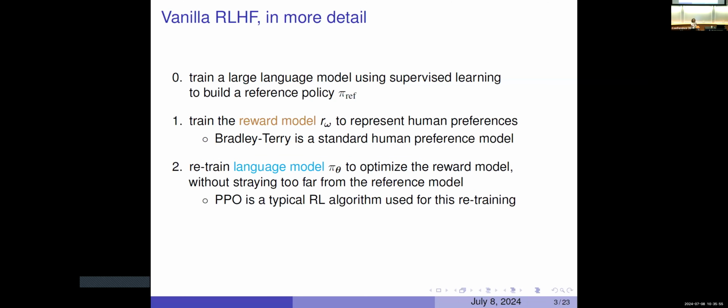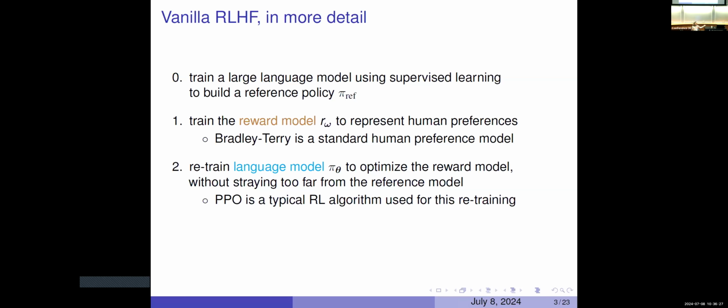And what I just described, here's another slide saying kind of the same thing. Vanilla RLHF, so this kind of 2 steps that I just described, there's actually a step 0. Step 0 was the training of the large language model that we started from. And that step is important because when we get to step 3, which is now we're going to optimize with respect to this reward model that we've just learned, which represents our human preferences, we want to make sure that when we optimize with respect to that reward model, that we don't stray too far from what the large language model had learned in the first place.